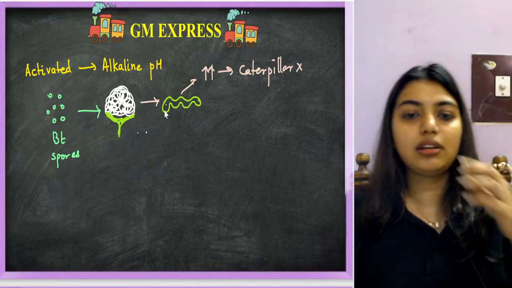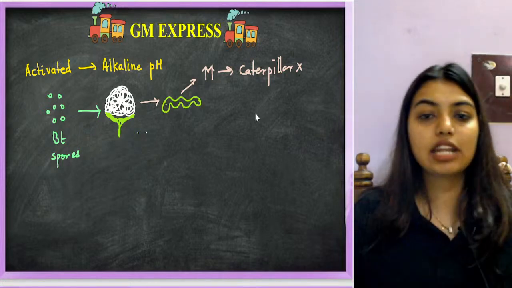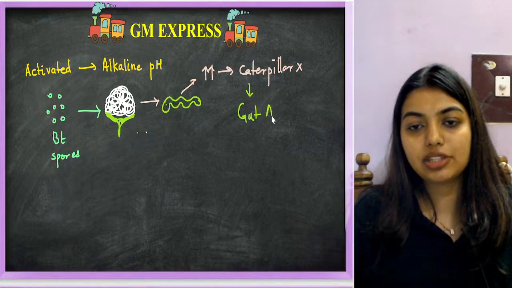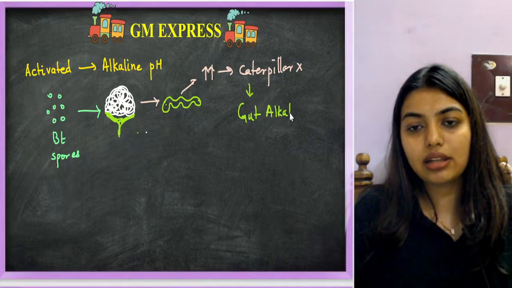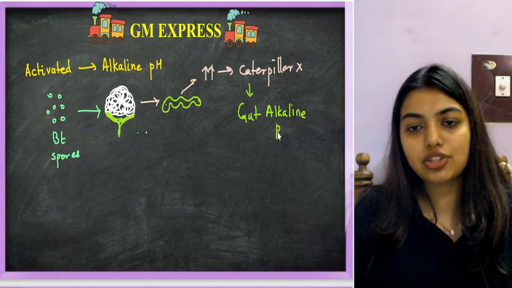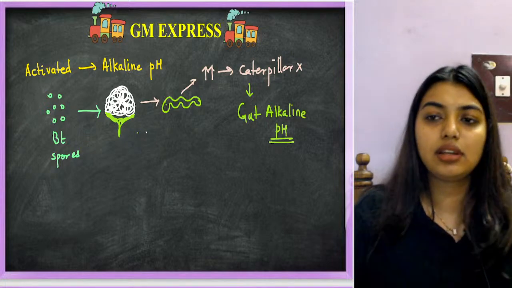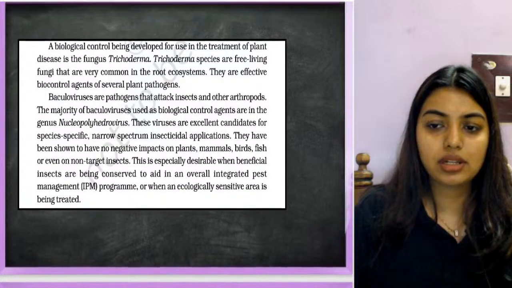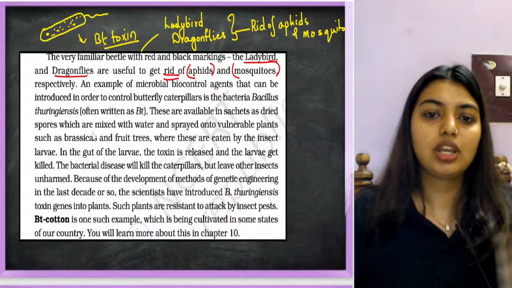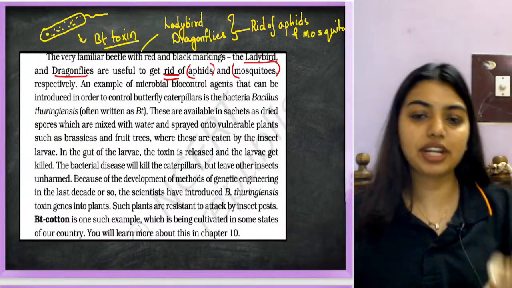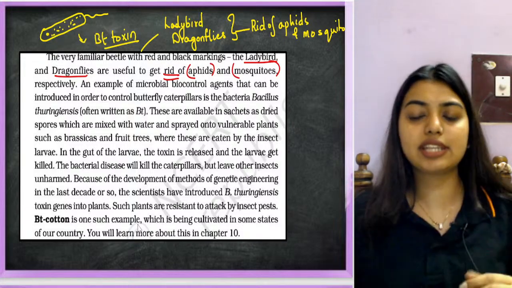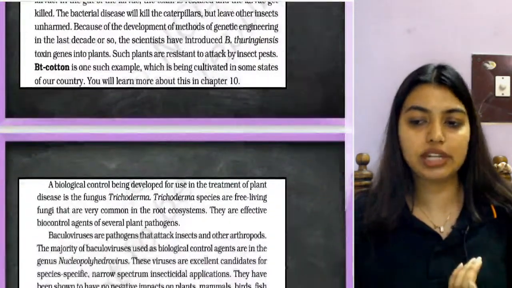Done? Okay, it will get activated in the caterpillar's gut. Why? Because in the caterpillar's gut, there is alkaline pH. That is your biocontrol. They are available in sachets, same thing as I told you. Bacillus thuringiensis is the full form. Bt cotton is one of the examples, but now we are using it in tomato, lady's finger and all of that.